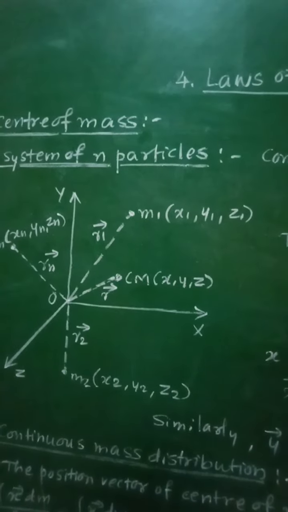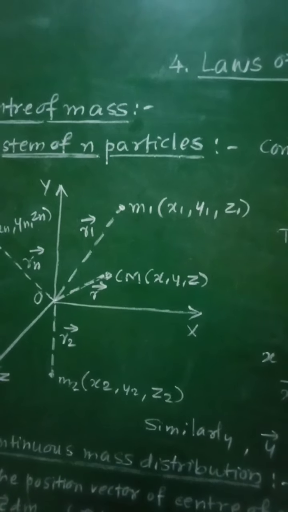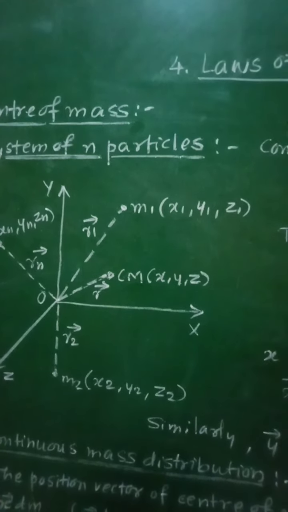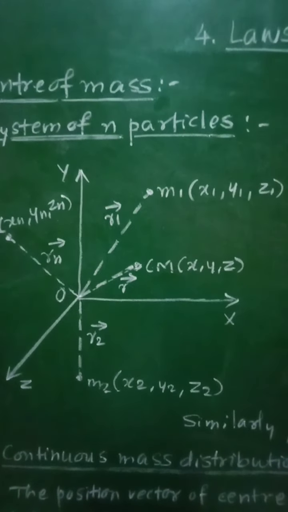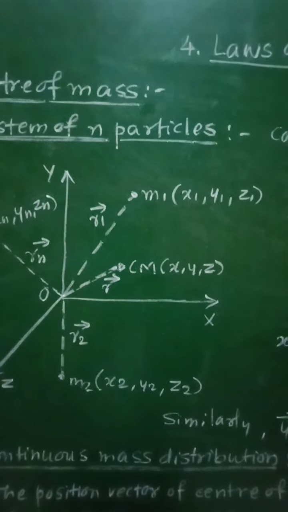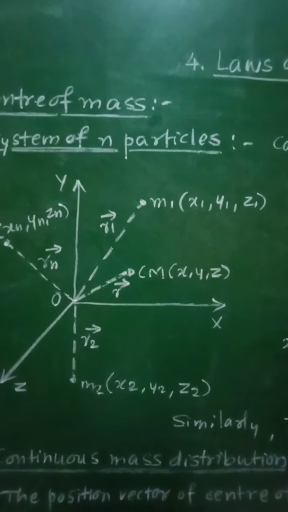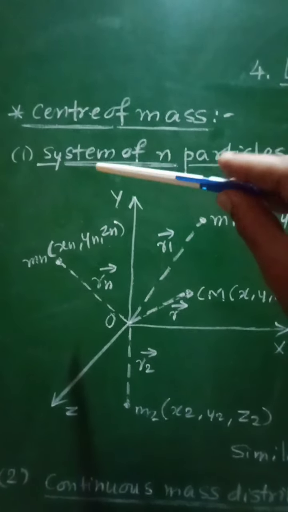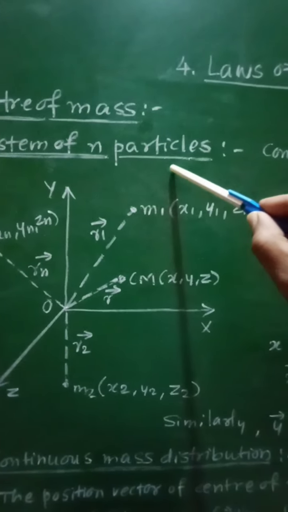Center of mass of a body is defined as the point of the body at which whole mass of the body is supposed to be concentrated so as to apply Newton's laws of motion. That means whatever may be the size of that body, we will consider a single point of the body at which whole mass of the body can be supposed to be concentrated so that we can apply Newton's laws of motion to it. And therefore, let us consider the center of mass first for the system of n particles.